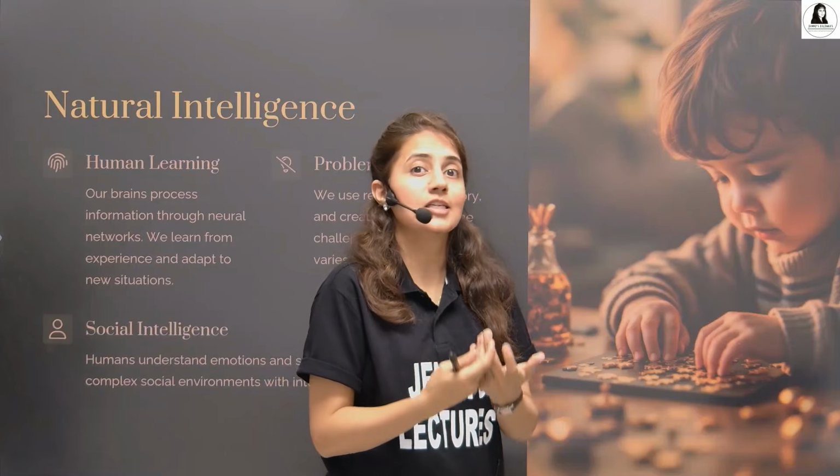We are born with this. We have a brain. We can learn things. We can think. We can learn. We can solve problems. Although the intelligence level varies person to person, right? But yeah, we have this natural thing from our birth. We are born with natural intelligence, right?